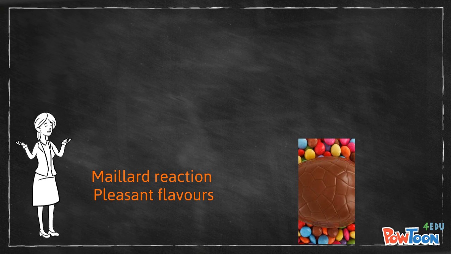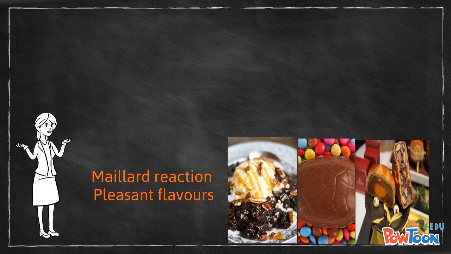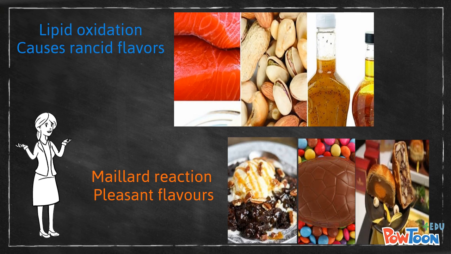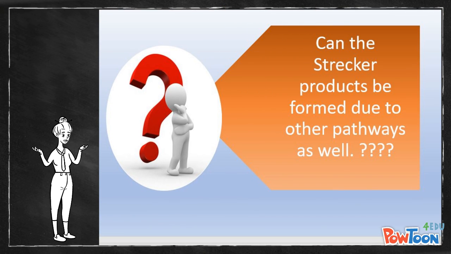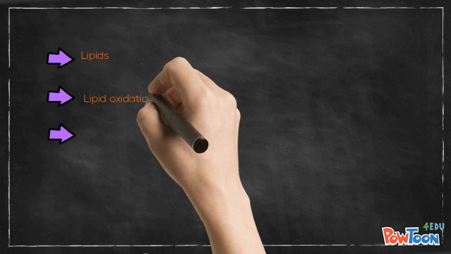The Strecker degradation of amino acids has emerged as a seemingly endless source of flavor-significant compounds since its discovery almost 150 years ago. Maillard reaction is related to pleasant flavors. How about lipid oxidation? Lipid oxidation is responsible for the rancid flavors during storage. The question is, can the Strecker products be formed due to other pathways as well? Today, Strecker and Strecker-like reactions encompass a much wider range of food components, including lipids, lipid oxidation products, and polyphenolics